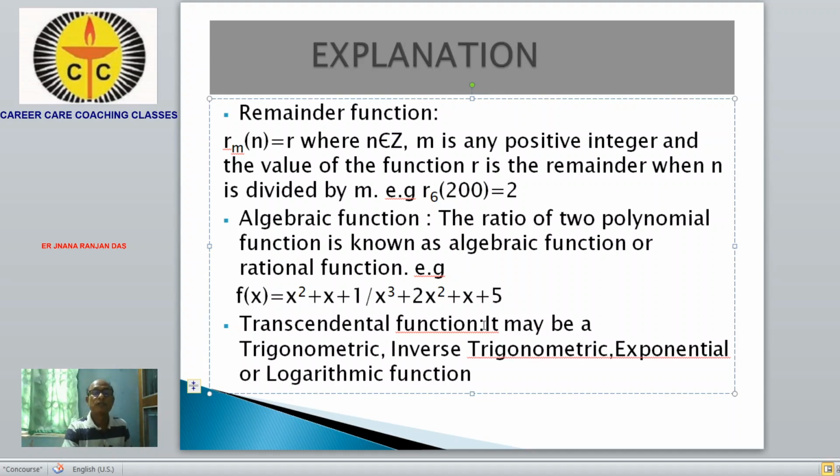Next we go through another important type of function, that is called the trigonometric function, inverse trigonometric function, exponential function, and logarithmic function. These types of functions also come under the transcendental function. One by one we will discuss.